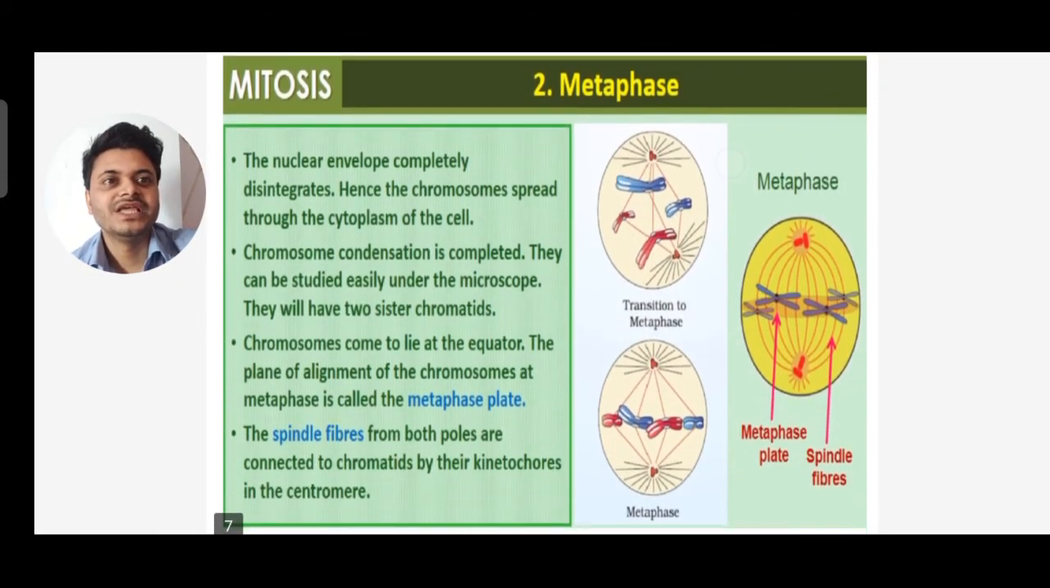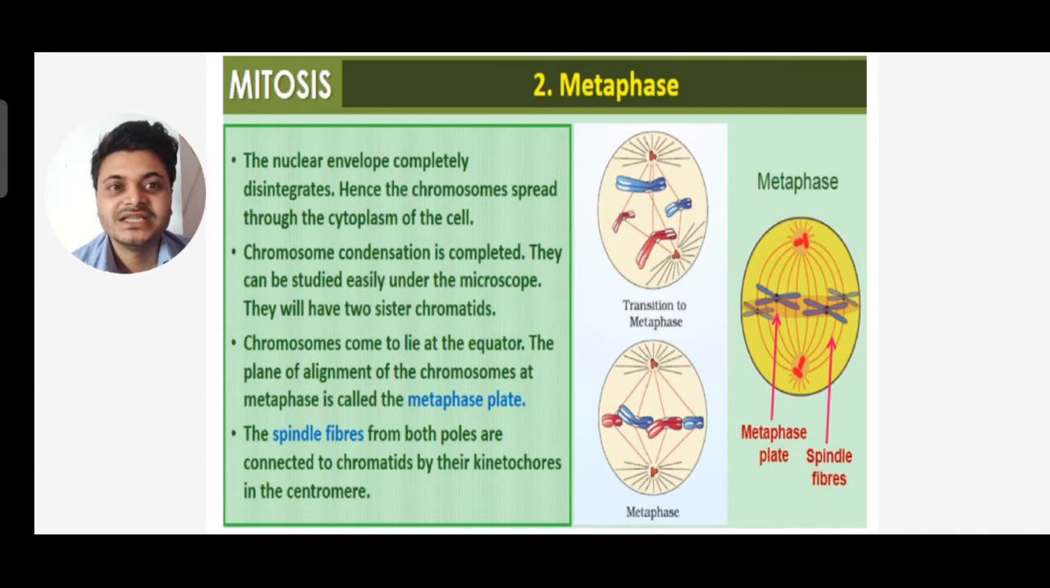Now moving to the next phase, that is metaphase. You can see the structures given: the spindle fibers and the metaphase plate. Let's talk about metaphase. The nuclear envelope completely disintegrates, hence the chromosomes spread through the cytoplasm of the cell. Chromosome condensation is completed.